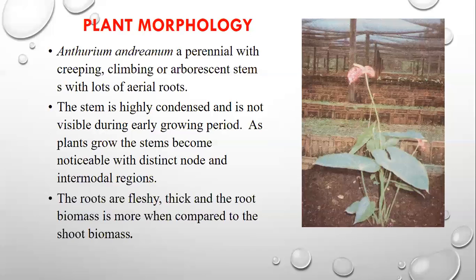As plants grow, the stem becomes noticeable, with distinct node and internodal regions, after the proper growth of the plant.